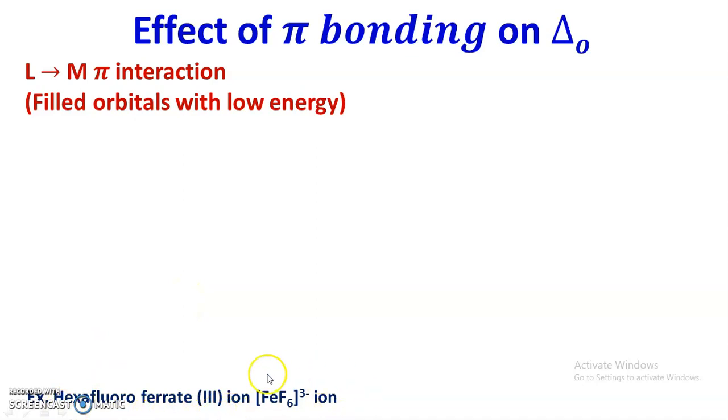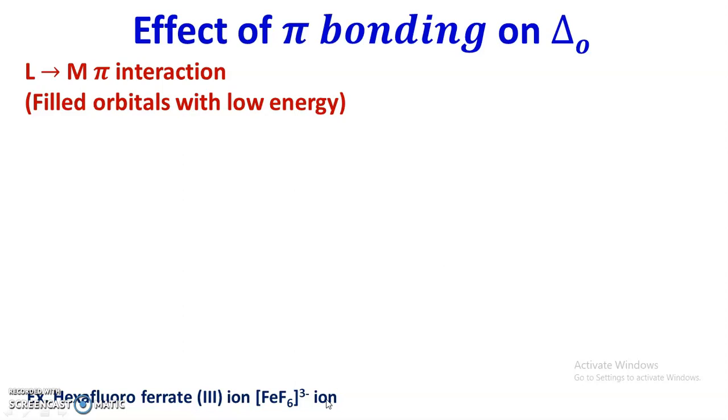An example of such a type of complex is the hexafluoroferrate(III) ion, [FeF6]3-. In this complex, the fluoride ligands have filled pi orbitals. Since fluorine is more electronegative than the ferric ion, Fe3+, the T2g orbitals of fluoride lie at a lower energy level as compared to the energy of the T2g orbitals of the metal ion.